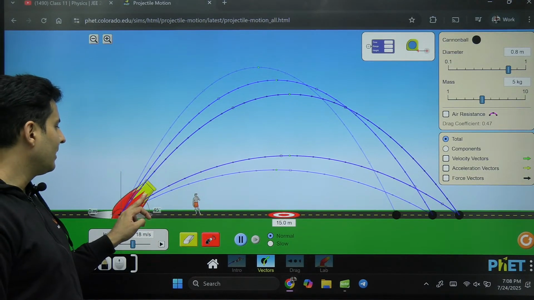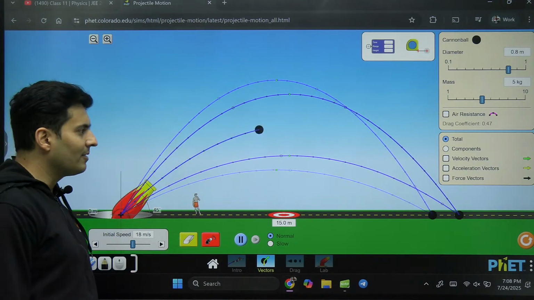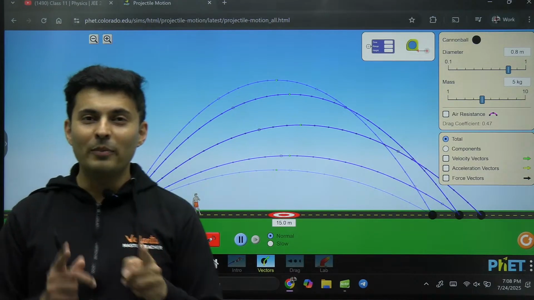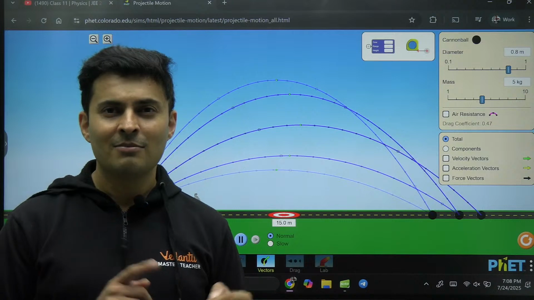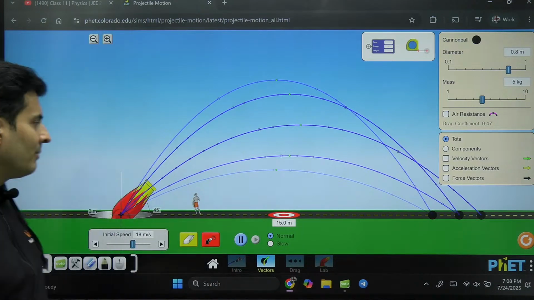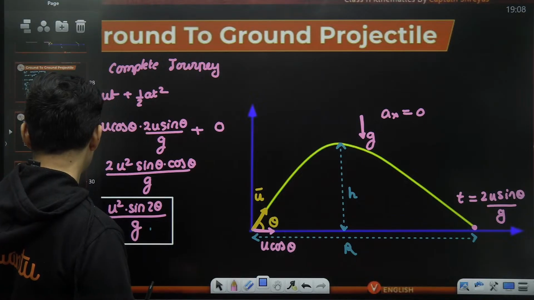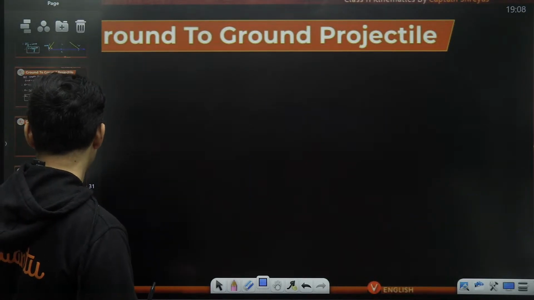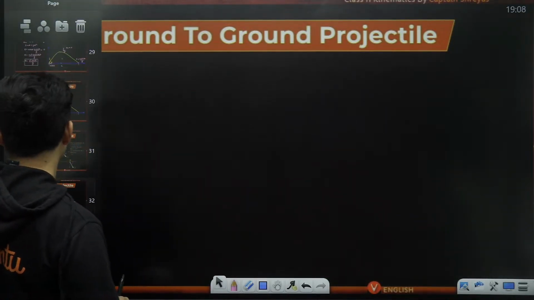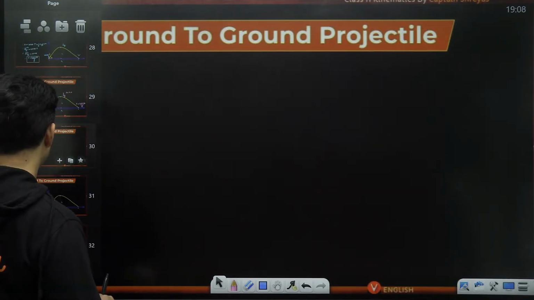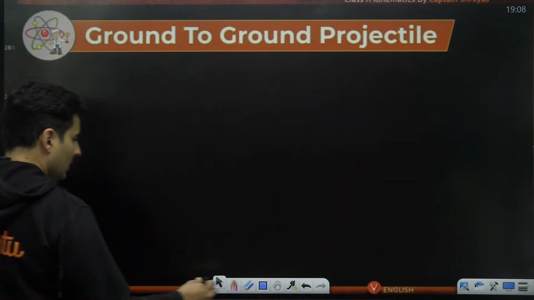Now, the only angle left is 45. 45's complementary is 45 itself. That is the farthest. So for complementary angles, the range is same, but 45 degrees gives you the maximum range. So this is a very important thing which you should definitely remember, guys. Okay. So I'll just put it up over here for all of you. Okay, very, very important things.